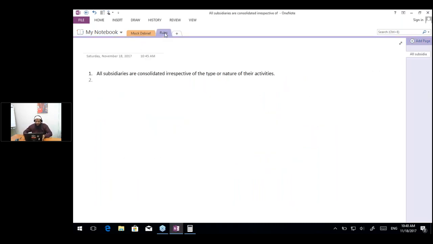So if you want me to write the entries over here, when the transaction is from parent to subsidiary, for unrealized profit from parent to subsidiary, we prepare the entry as debit retained earnings and credit inventory.